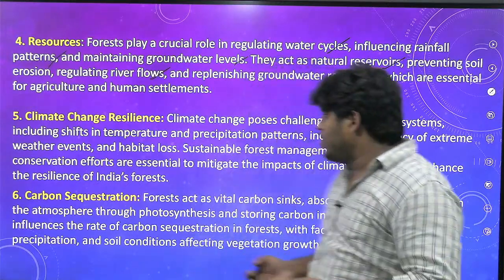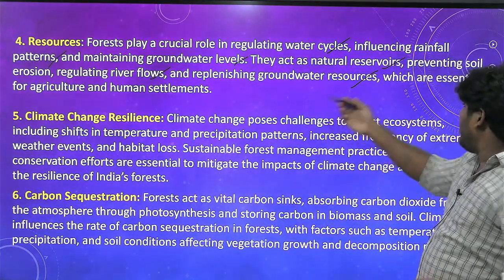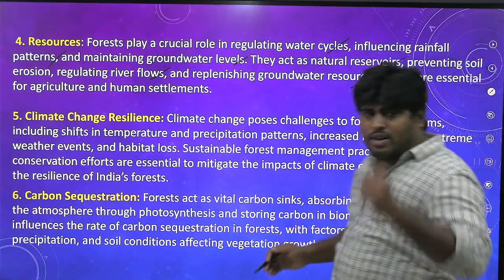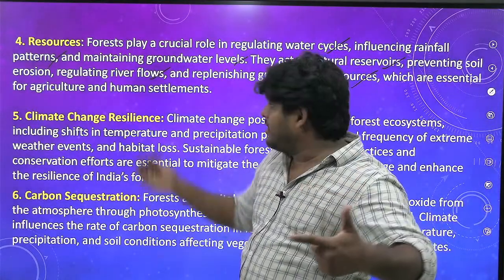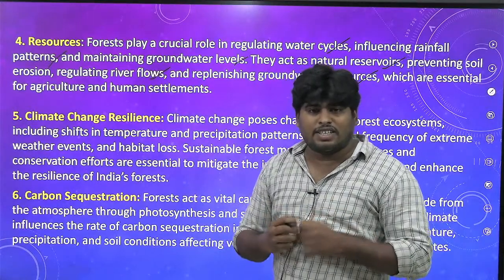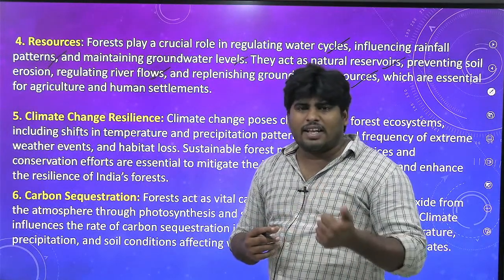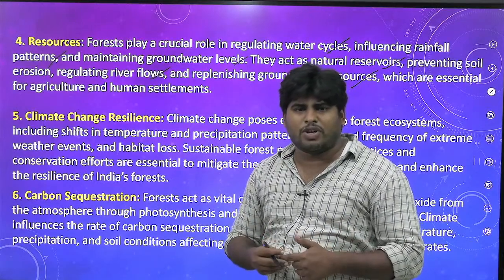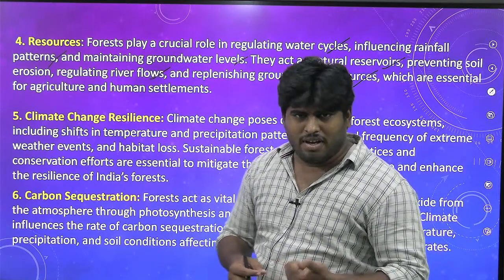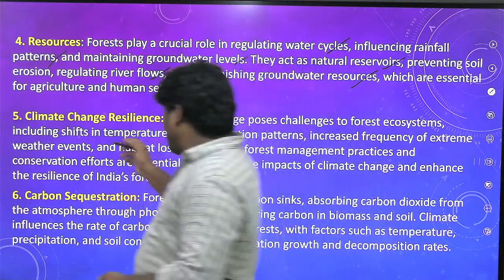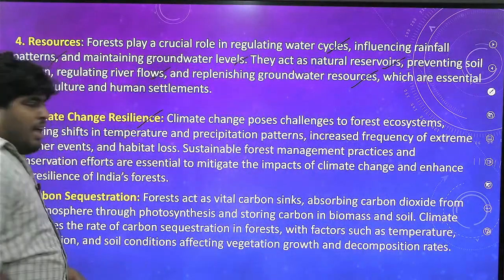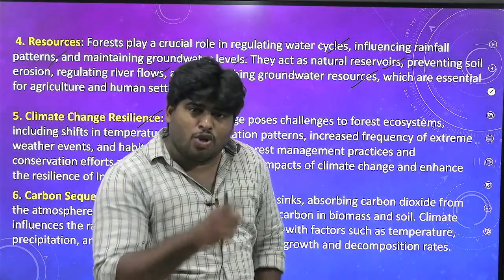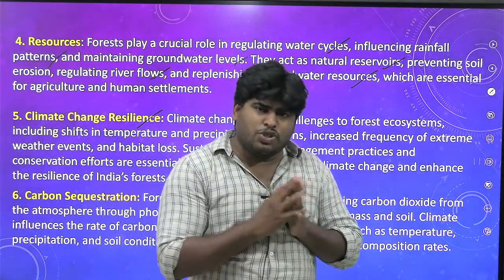You got it? So anyways, finally, all these services are very, very important for agriculture and human settlements. So this is how the forest acts as a resource. By understanding the forest, we can find solutions to many problems we are facing because of climate change. And coming to that point, climate change resilience. Basically, forests act as the solution for whatever climate change issues we have.